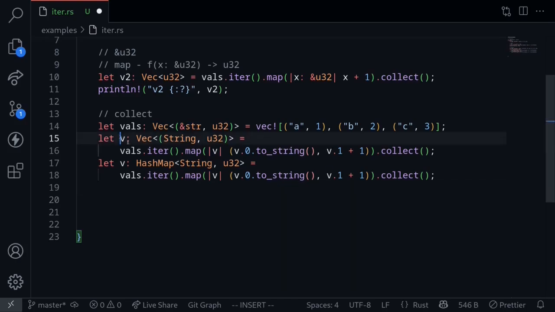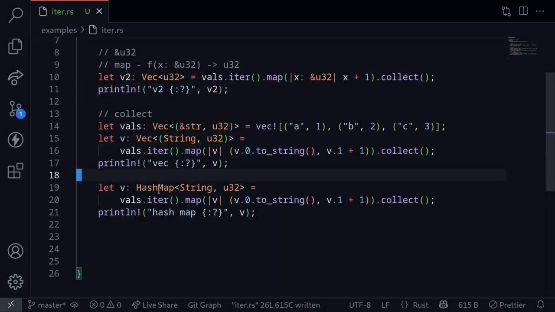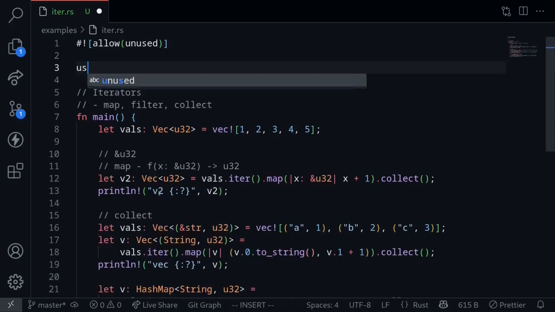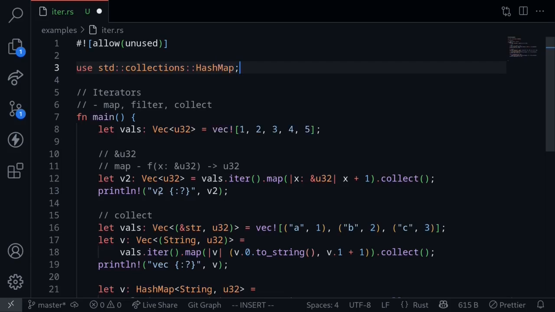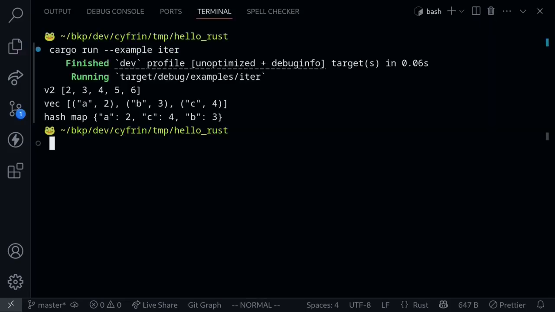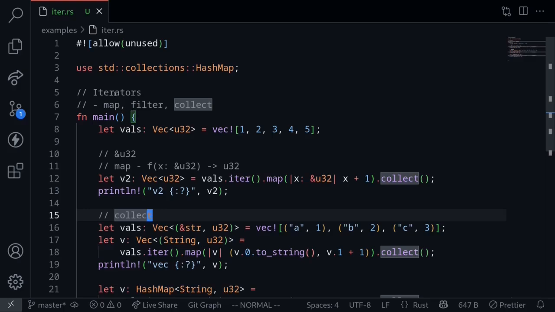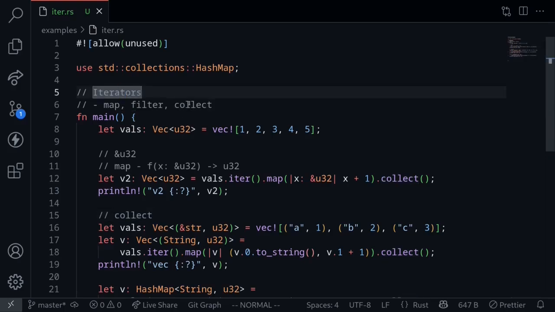Let's print the two results that we have over here, a vector and a hash map. And also import the hash map. At the top of the file, I'll type use std::collections::HashMap. Okay, let's run the code. And we get the vector printed out. And then on the next line, we have the hash map printed out. So that is the usefulness of using iterators with the function collect.